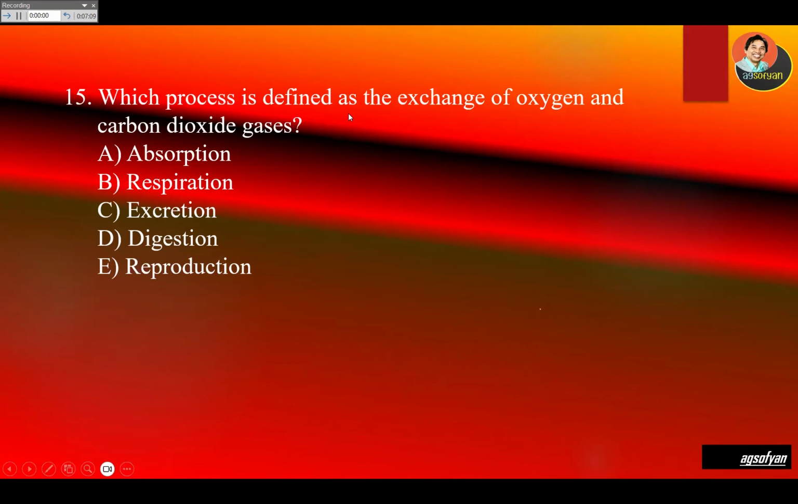Which process is defined as the exchange of oxygen and carbon dioxide gases? Okay, so exchange of oxygen and carbon dioxide is a process of respiration. So respiration is actually the exchange of gases, oxygen and carbon dioxide.